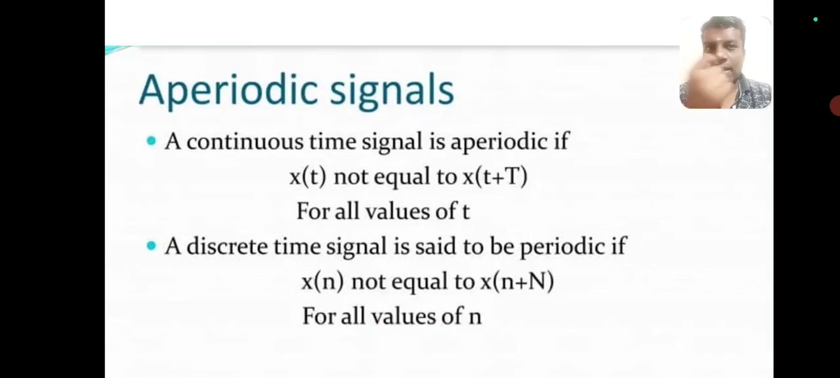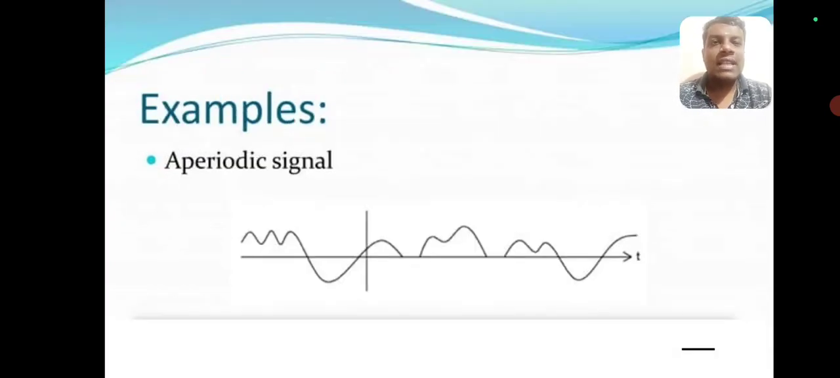Aperiodic signal: a continuous signal is aperiodic if x of t is not equal to x of t plus capital T for all values of t. A discrete time signal is said to be aperiodic if x of n is not equal to x of n plus capital N for all n values. This is the example for an aperiodic signal, where it doesn't contain any sine wave or continuous wave, where it is an informal representation of a wave.